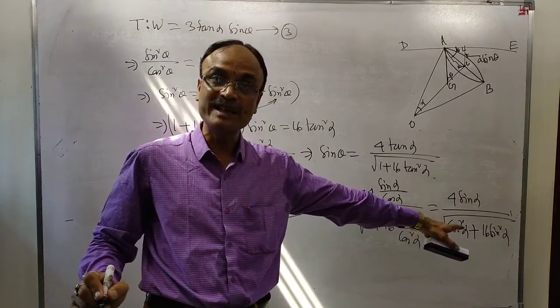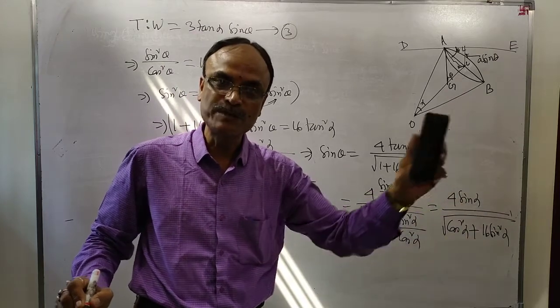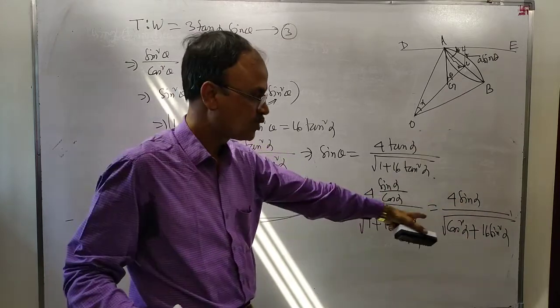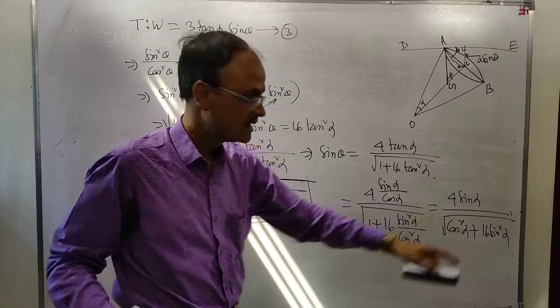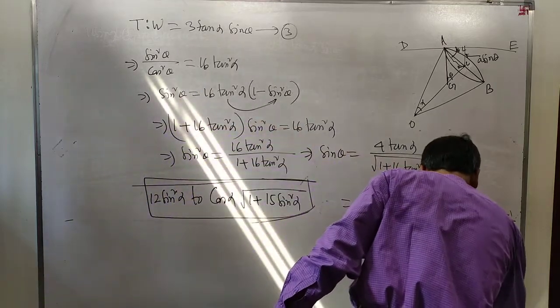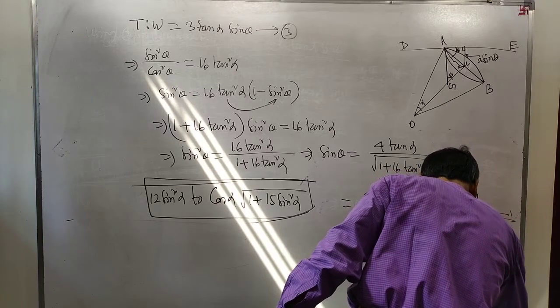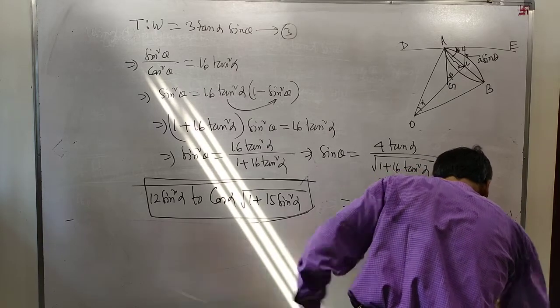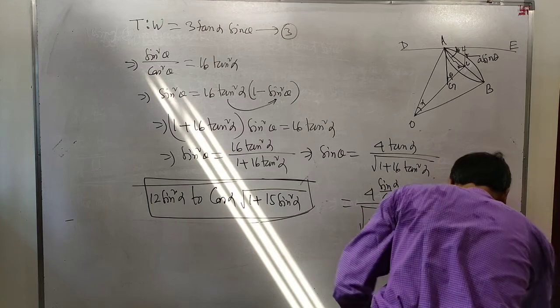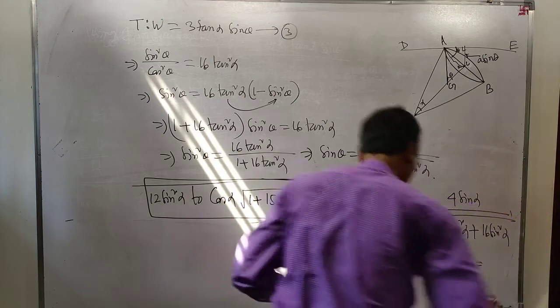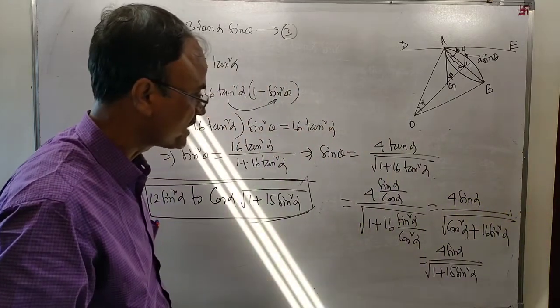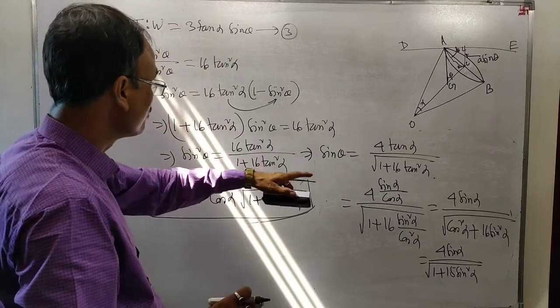16 sin square alpha can be written as sin square alpha plus 15 sin square alpha. Cos square alpha plus sin square alpha equal to 1. Therefore, it will be equal to 4 sin alpha divided by root of 1 plus 15 sin square alpha. Sin theta is equal to this.